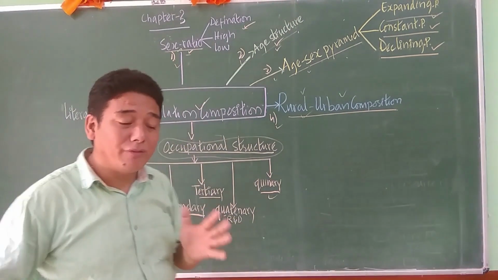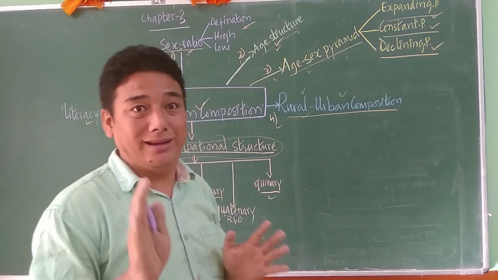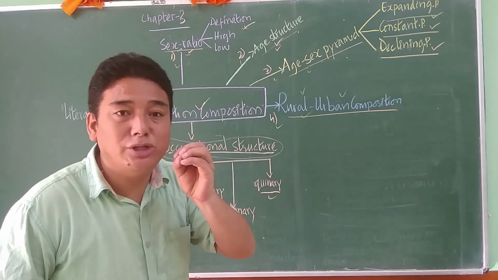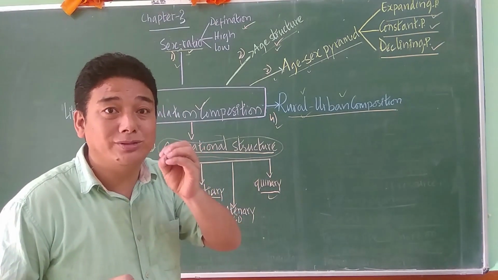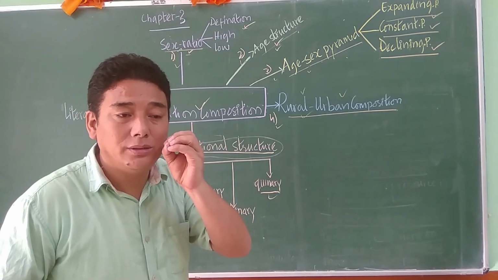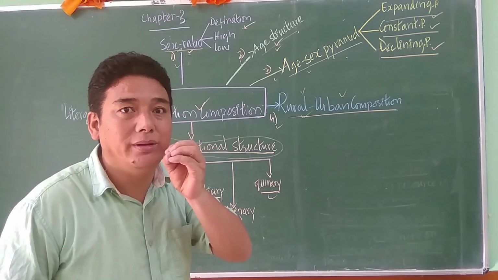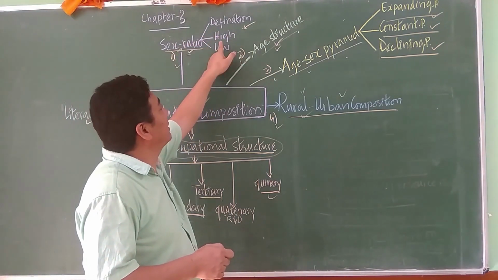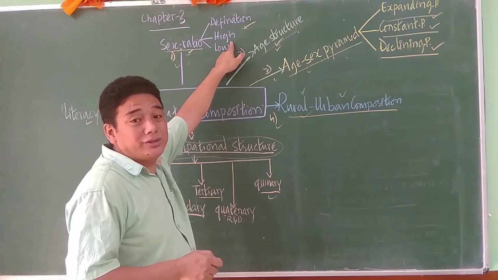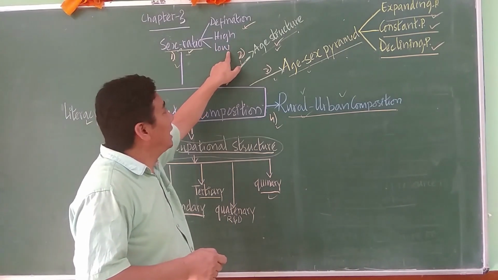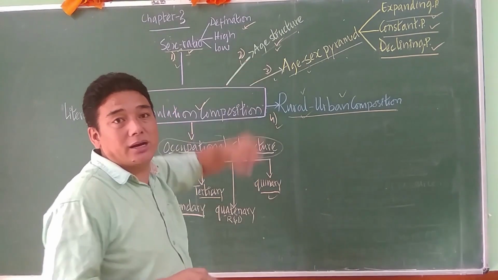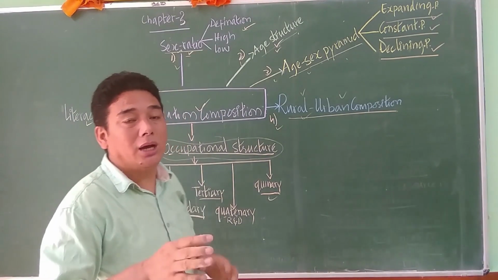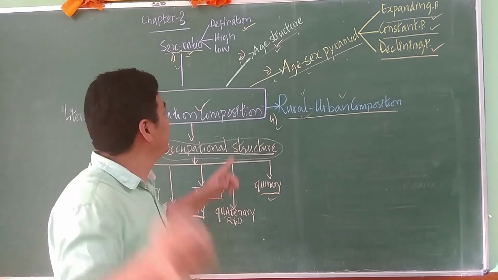So, sex ratio. Sex ratio is the number of females per 1,000 males. We need to know about the sex ratio of a country, because that will tell you about the status of women in the country. The country which has a high sex ratio is Latvia, and the lowest sex ratio is in the UAE, United Arab Emirates. Please check the highest and lowest sex ratios of 2020.